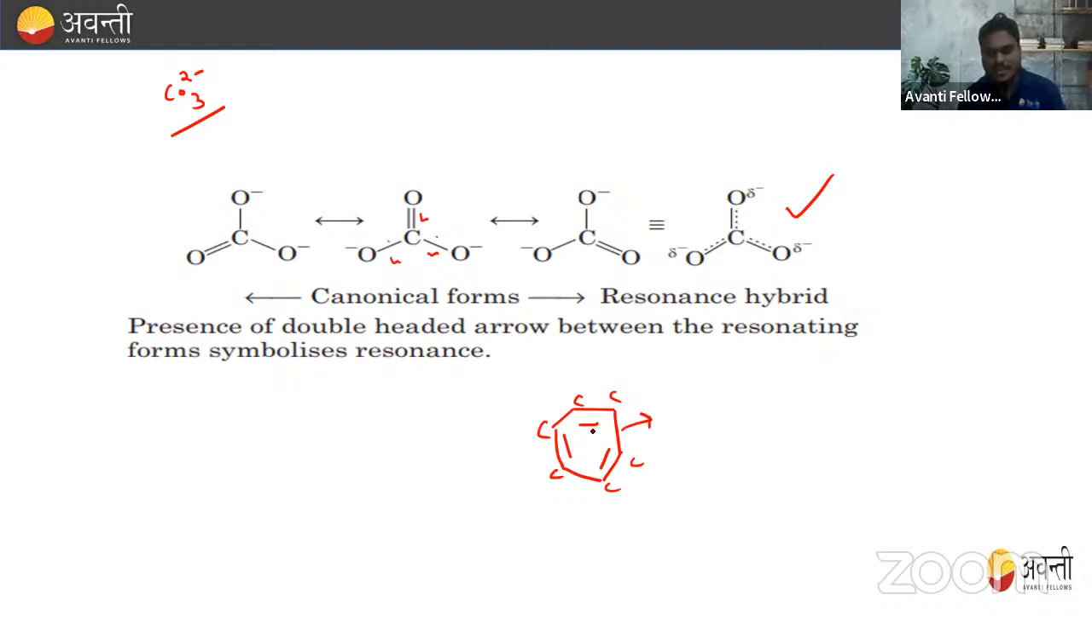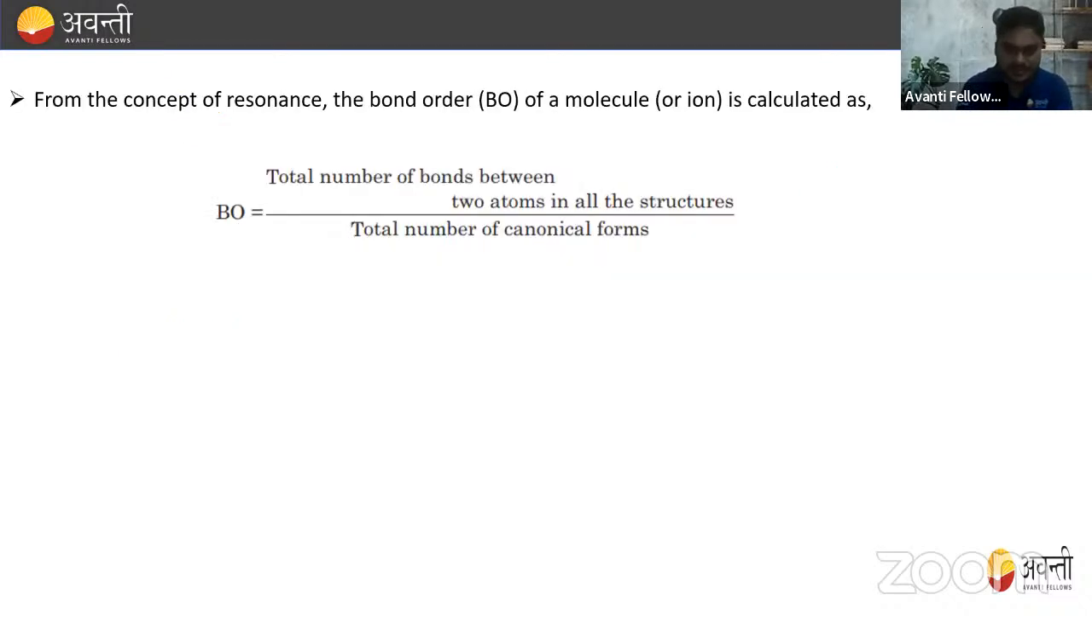Because this double bond is delocalized. Sometimes this is there, and after some time they delocalize. Delocalize means what? They come to the next one. That is, it came here, then came here, then here. So they are delocalized, right? So we can say that this is the resonance structure, how it goes on.